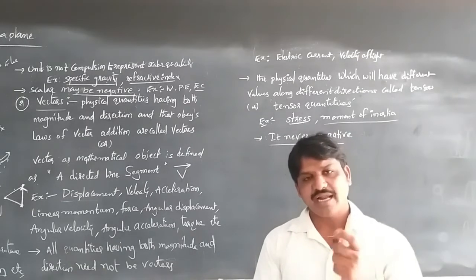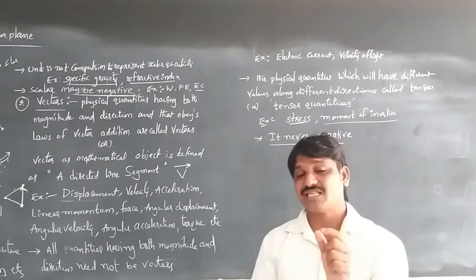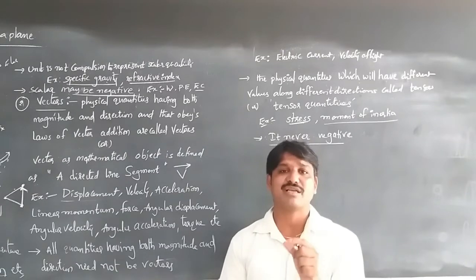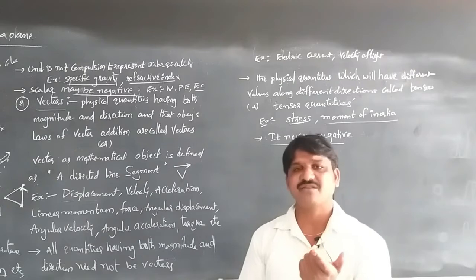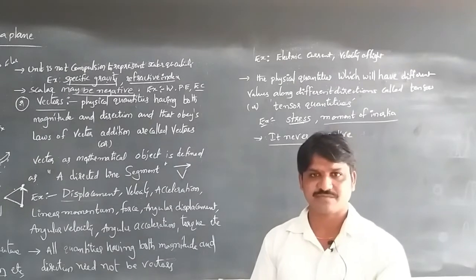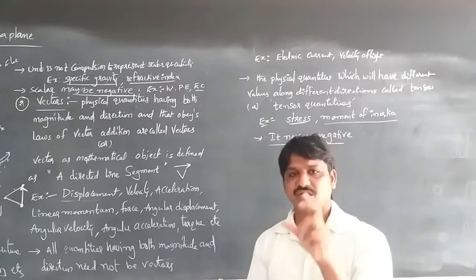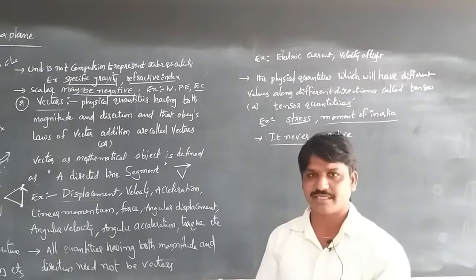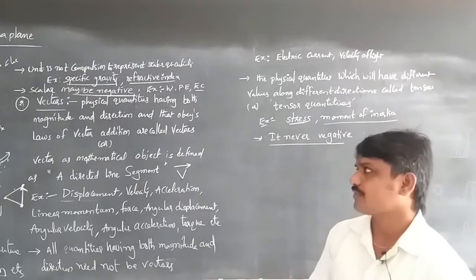Also, physical quantities with magnitude and direction can be considered scalars if the magnitude does not depend on the direction, even though they have different values in different directions. And a scalar can be negative.